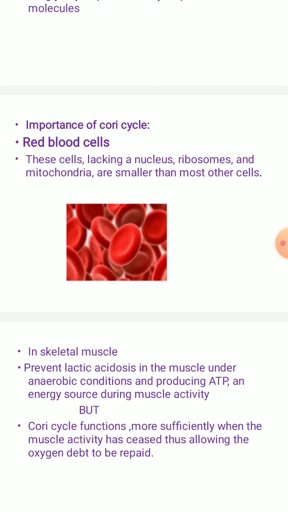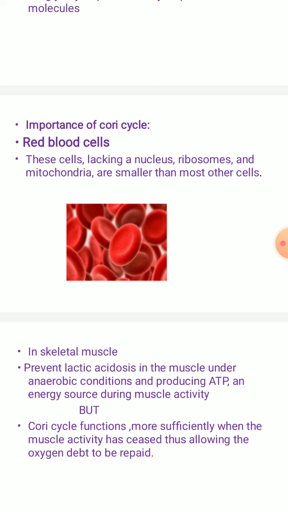In case of red blood cells, we can see these cells lack the nucleus as well as ribosomes and mitochondria. We have already understood these things, and they are smaller than most of the other cells, of course. In skeletal muscles, this is going to prevent lactic acidosis in the muscle under anaerobic conditions, which is going to produce ATP, acting as an energy source during the muscular activity.